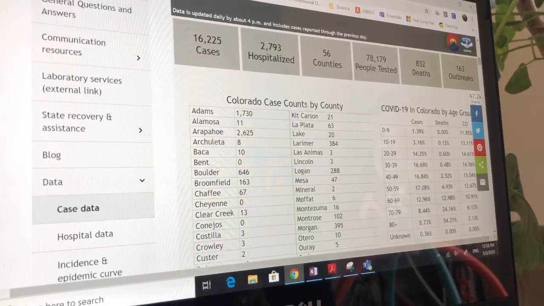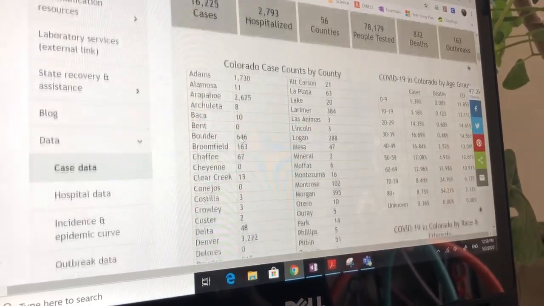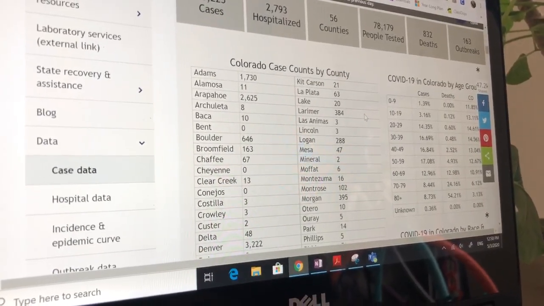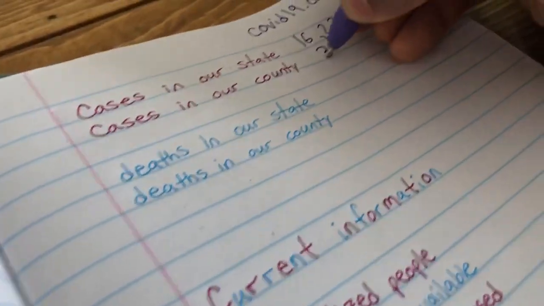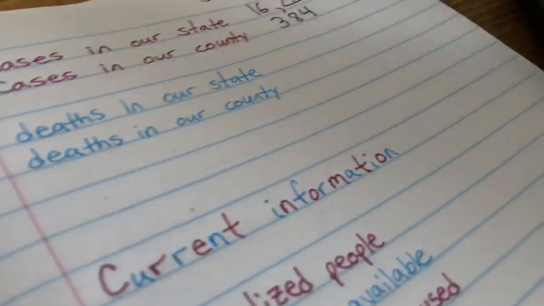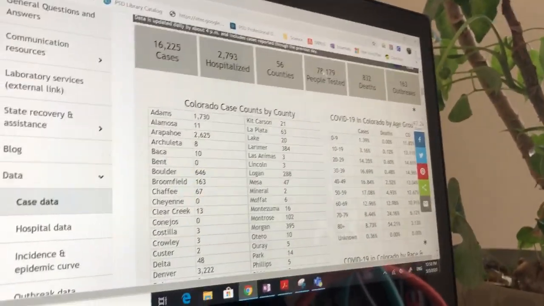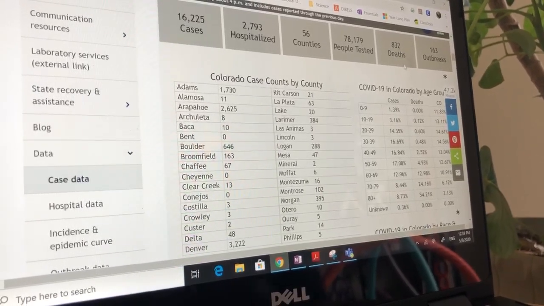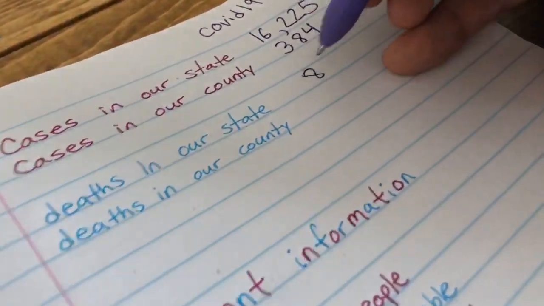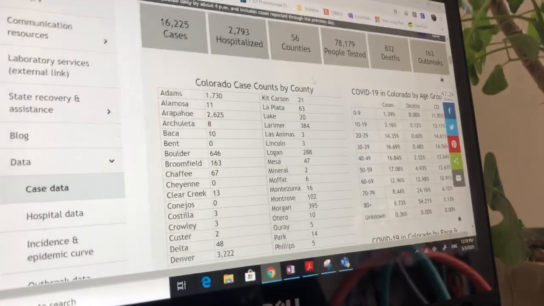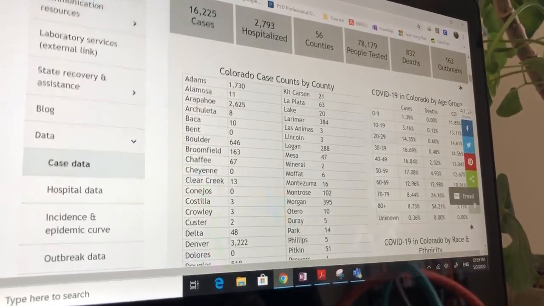And then the next one was how many cases are in our county. Here it says Colorado case counts by county. Our county's Larimer County. So here we go. Larimer County, 384 cases. Okay, let's write that down. 384. What's next? It says deaths in our state, deaths in our county. If it's readily available, I'm going to go ahead and put the deaths in our state too. People tested, deaths. Oh, deaths in our state, 832. Deaths in our county, we don't see that information here.